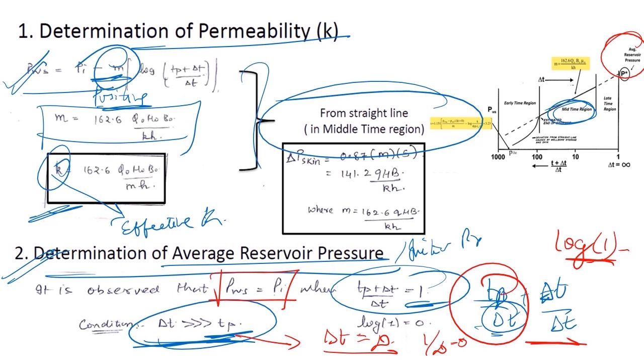Initial reservoir pressure I will obtain when I am drilling a new well. If I am going for well testing of a new well, at that time I will get my initial reservoir pressure. And if I have gone for testing in a depleted well, whatever pressure I am recording will be my average reservoir pressure. So I can extrapolate the Horner's time to get the average reservoir pressure of the reservoir.